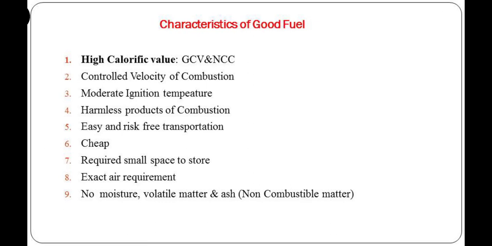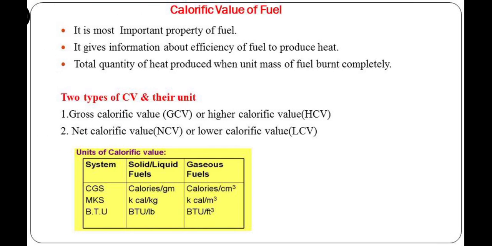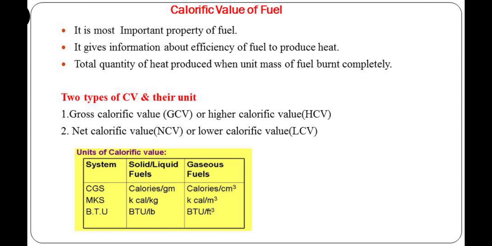The commercial importance or the commercial value of fuel depends on all these properties. Heat content, that is CV content, is the most important property. So next we will move towards the CV, calorific value, as the efficiency of fuel depends on its CV value, heat content. So in one line we can define CV as the total quantity of heat produced after complete combustion